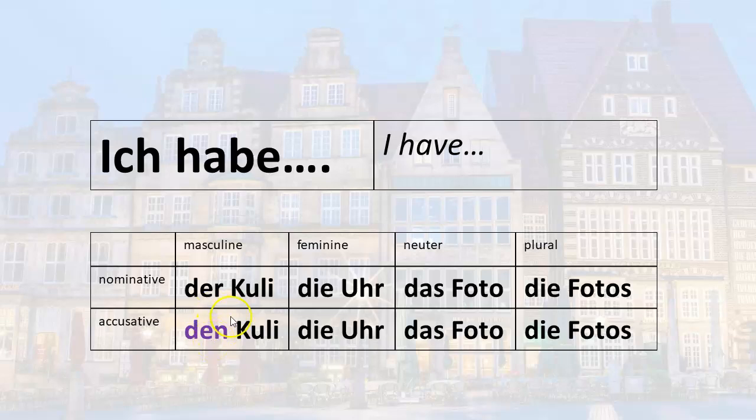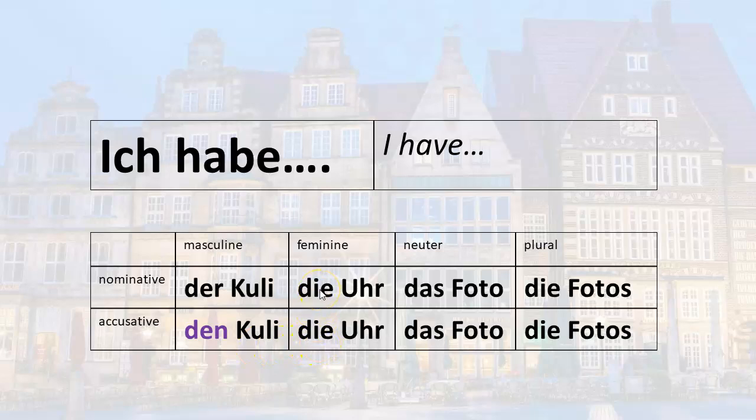So if I want to say, I have the pen, I wouldn't say, ich habe der Kuli. You might be tempted to say that because it would be logical if you didn't know about the case system. But now that you know about the case system, when you use the verb haben, what it is you have has to be in the accusative case. So now you can correctly say, ich habe den Kuli. Ich habe den Kuli.